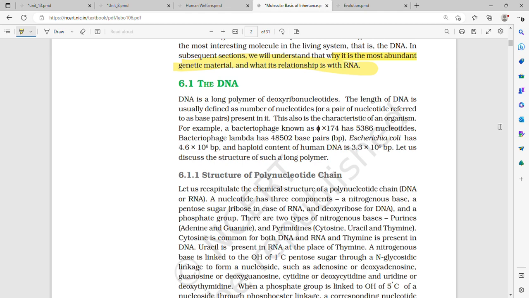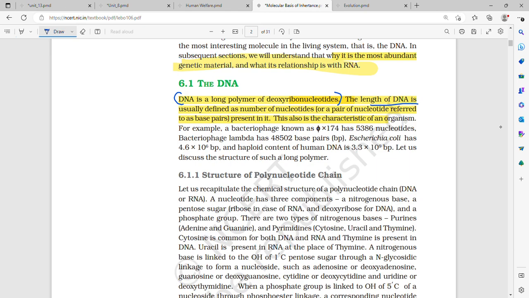So, the DNA. DNA is a long polymer of deoxyribonucleotides. How will you define the length of DNA?